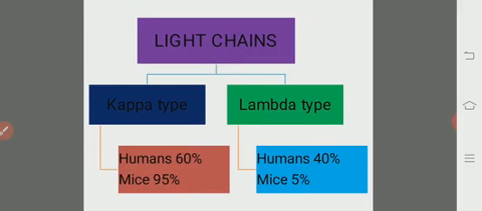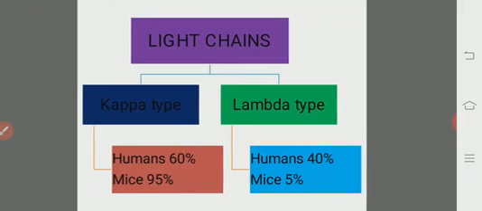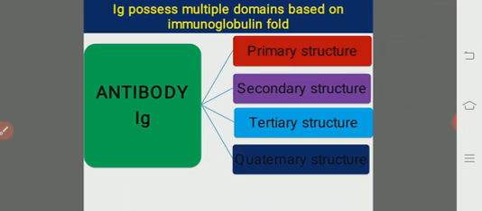And the light chains are of two types, as we know, kappa type light chains and lambda type. If you observe, humans contain 60% kappa type light chains, whereas the remaining 40% belongs to lambda type. Whereas in mice, 95% are kappa type light chains and the remaining 5% are lambda type. And immunoglobulins possess multiple domains based on the immunoglobulin fold.